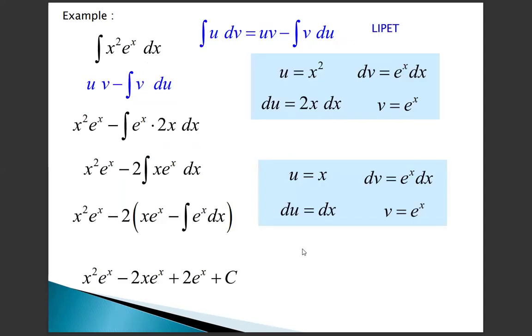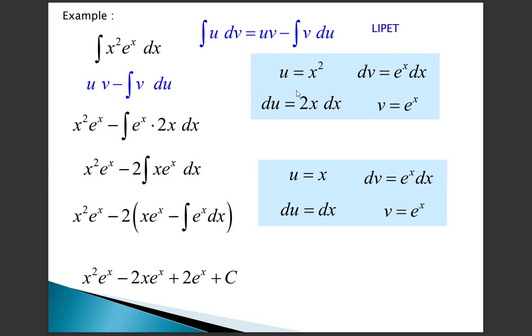Next we see other examples: integral of x squared e power x dx. Here a polynomial function and an exponential function are there. By LIPET, we take the polynomial function first, and the trigonometric function is last.